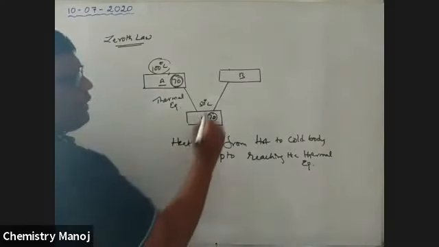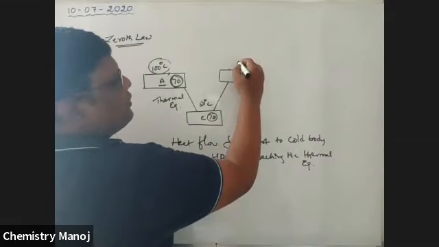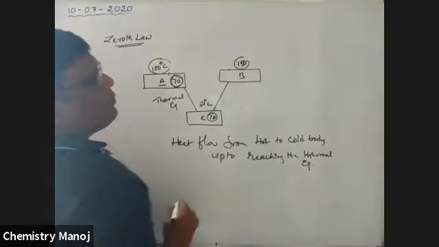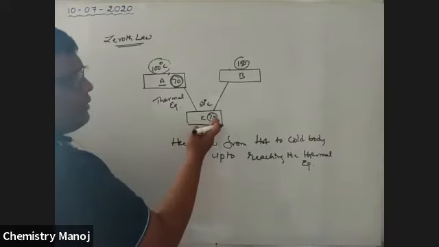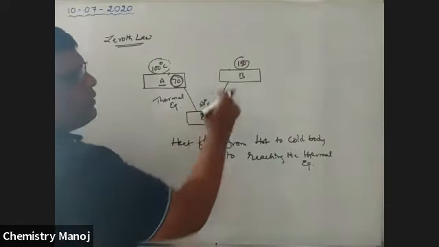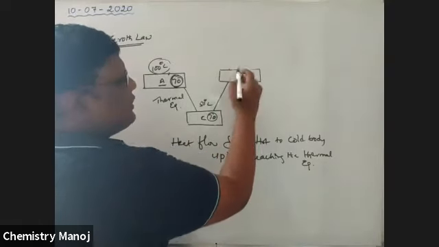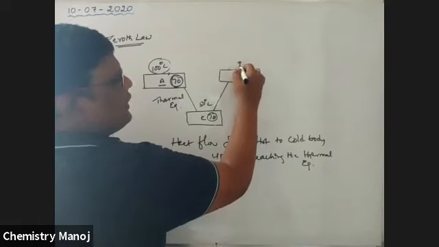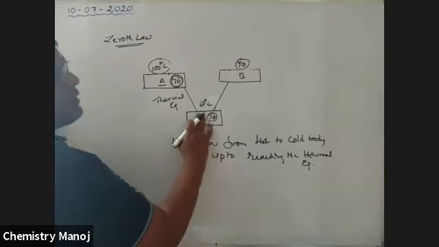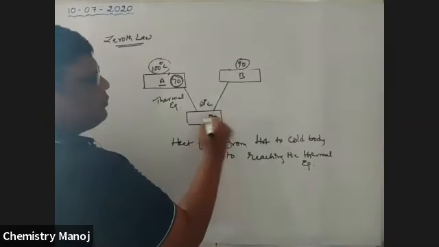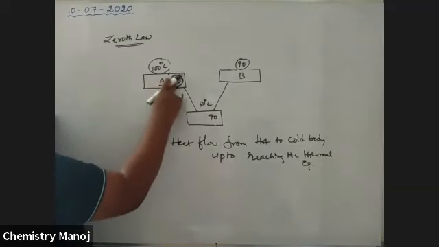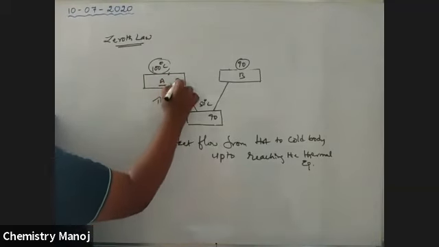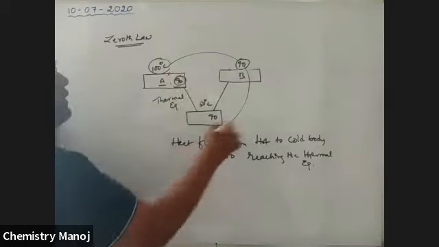Now similarly, B is at 150, but C is only at 70. That means some heat is flowing, and automatically the temperature decreases. Let it be 90. Now it is also going to be 90. Now these are not in equilibrium, but finally it reaches 90. So these three are in equilibrium.